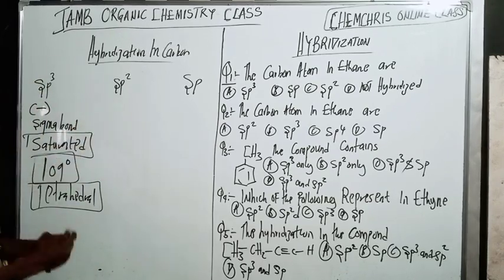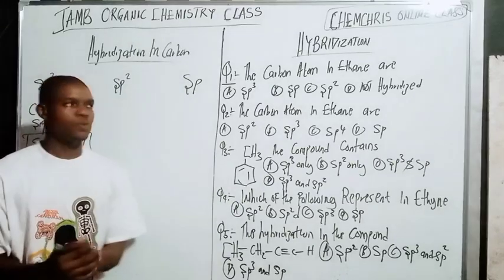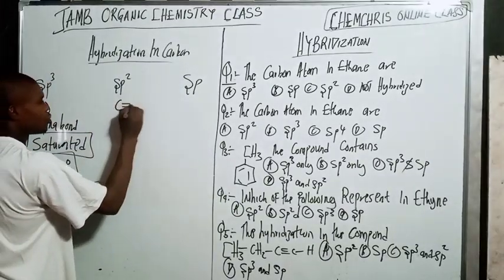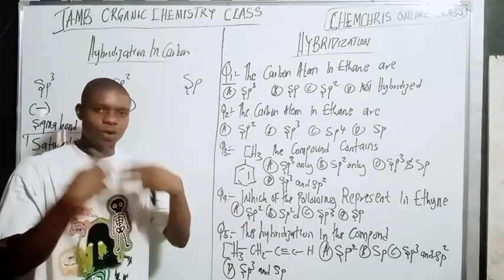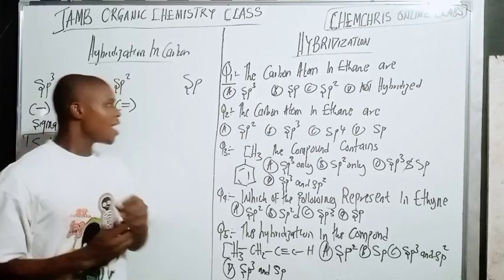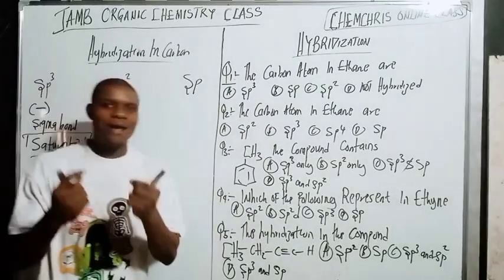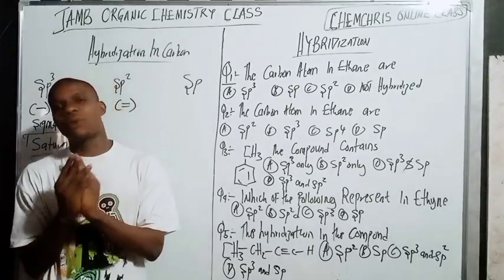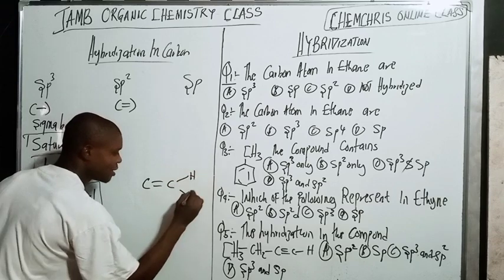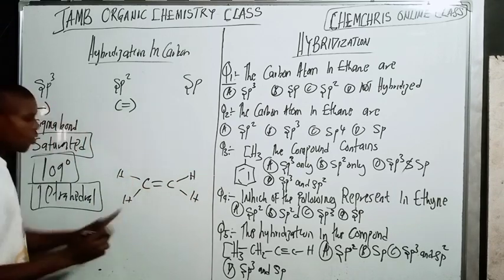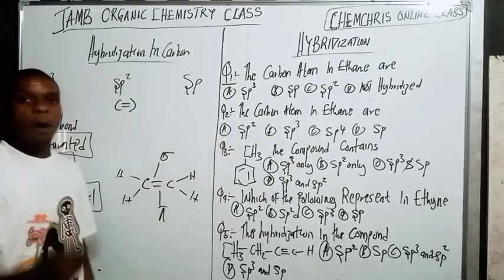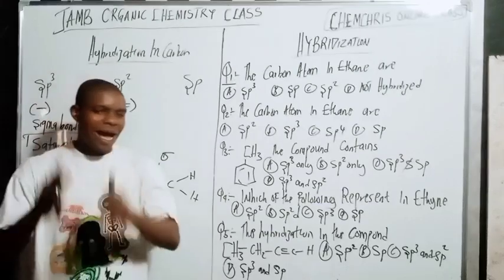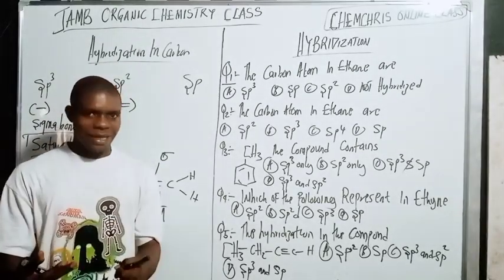Now the next thing is sp2. When I see sp2, they contain a double bond. Any carbon atom that carries a double bond in an organic compound is sp2. And the sp2 here contains one sigma bond and one pi bond. So when I see a double bond carbon like this, one is a sigma bond and one is a pi bond. All double bonds contain one sigma bond and one pi bond. They're going to ask you a question like this in the exam.